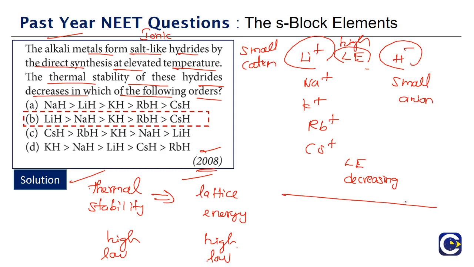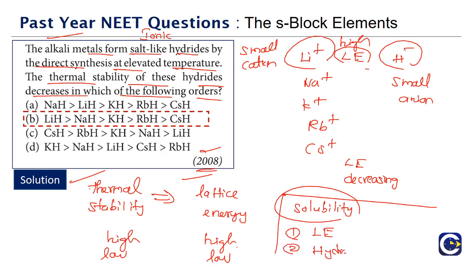Another thing, if you look at the other part videos, you see that for most of these trends, we will get questions on either the thermal stability part or solubility. Solubility will depend upon two energies, lattice energy and hydration energy. These are the two factors on which the solubility will depend. So for the solubility to be more, lattice energy must be less and hydration energy must be high. So look at these things. The correct answer for this is Option B.